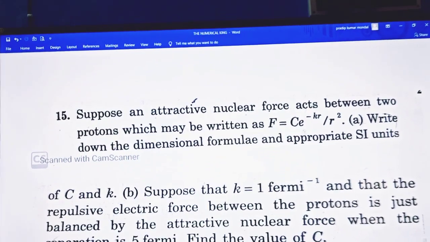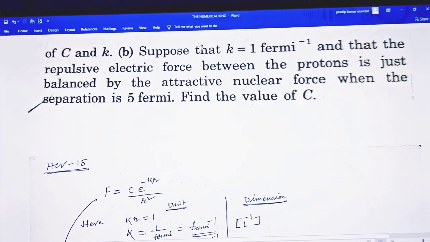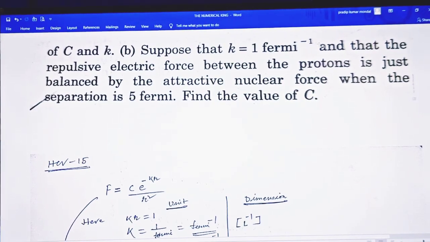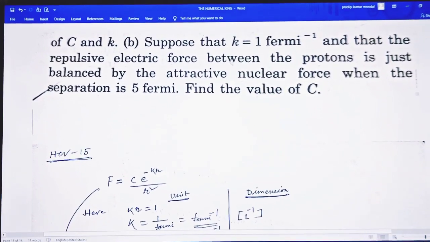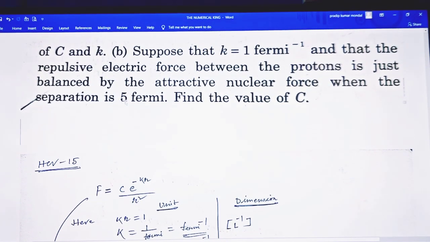This is the nuclear attractive force, and these are the dimensions of those quantities. Now the second part: suppose that K equals 1 Fermi inverse, and that the repulsive electrostatic force between the protons is just balanced by the attractive nuclear force when the separation is 5 Fermi.